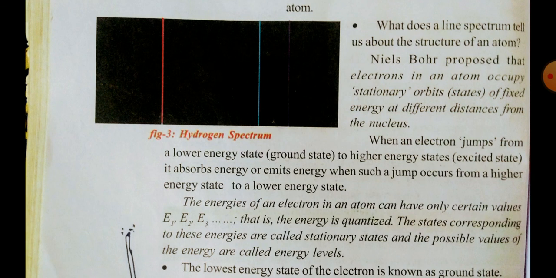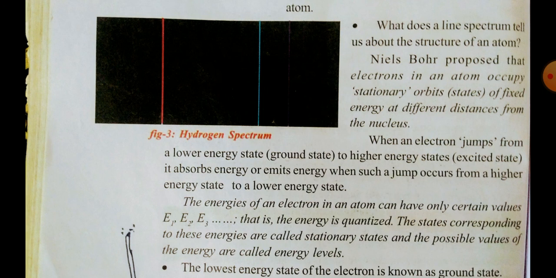The energies of an electron in an atom can have only certain values E1, E2, E3. Means in between E1 and E2 there will be no electrons. The first energy level E1 represents the first orbit and the second energy level E2 represents the second orbit.